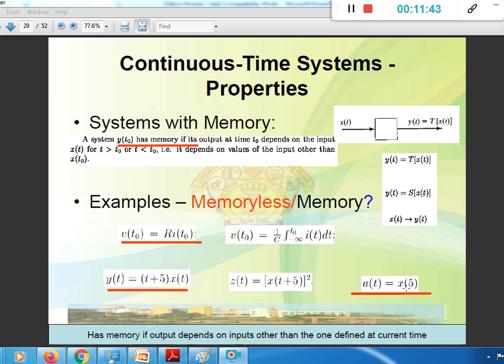And a of t is equal to x of 5. It is a constant, so it is not at all depending upon the present value of the input. It is a constant, so certainly it becomes a memoryless system.